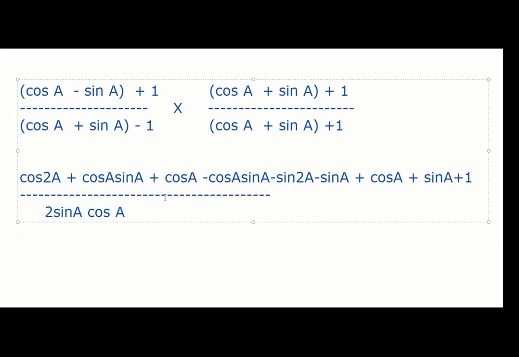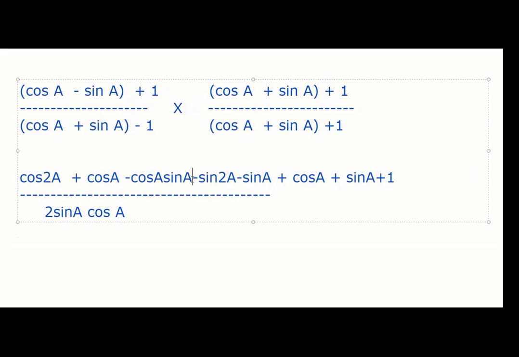So can anything be cancelled? Cos A sin A will cancel with minus cos A sin A. So let's remove. Nothing else? We can't cancel anything else, but maybe we can convert 1 into sin square A plus cos square A. But this is minus sin square A, right?